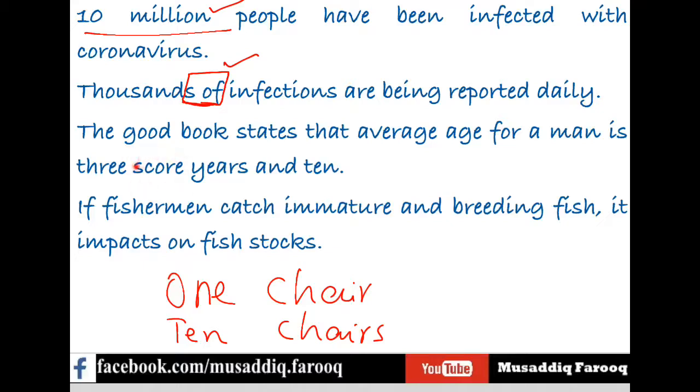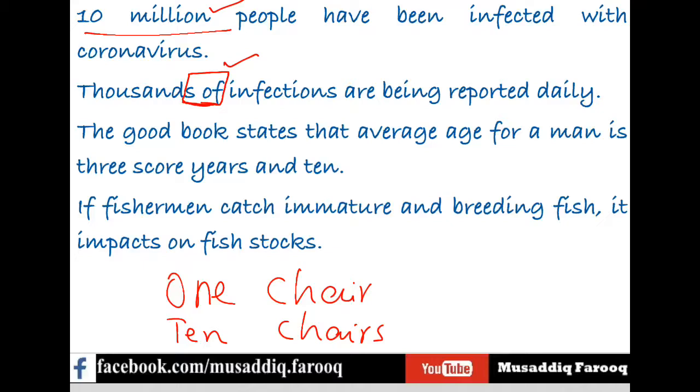To make the point clearer, score means 20. Three score means 3 times 20, which is 60, and 10 more makes 70. Three score and ten means 70 years. So the Bible states that the average age for a human being on this earth is 70 years.